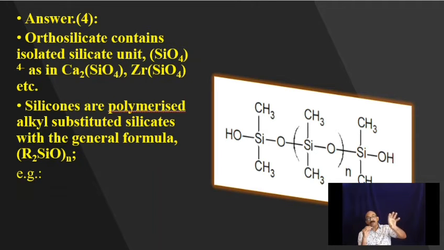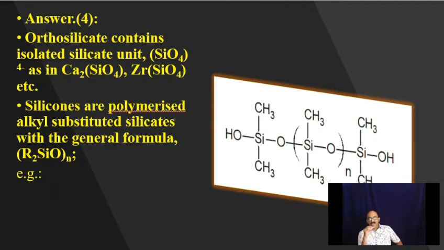Isolated silicates are found in orthosilicate. Orthosilicate contains the isolated silicate unit SiO4 4 minus, as in calcium silicate Ca2SiO4 or zirconium silicate ZrSiO4. In calcium silicate, 2 calcium together hold 4 positive charges. In ZrSiO4, zirconium alone holds 4 positive charges.